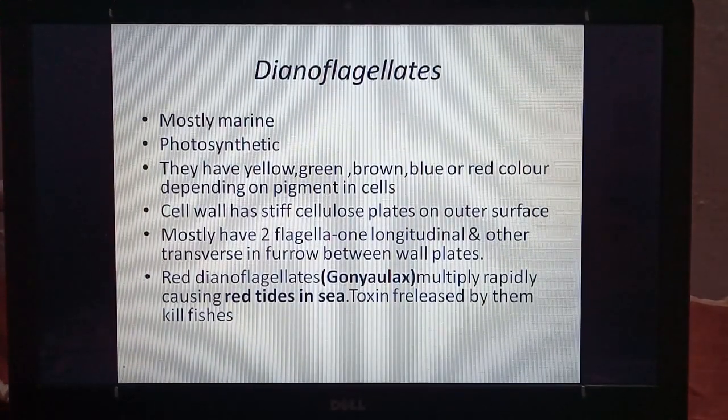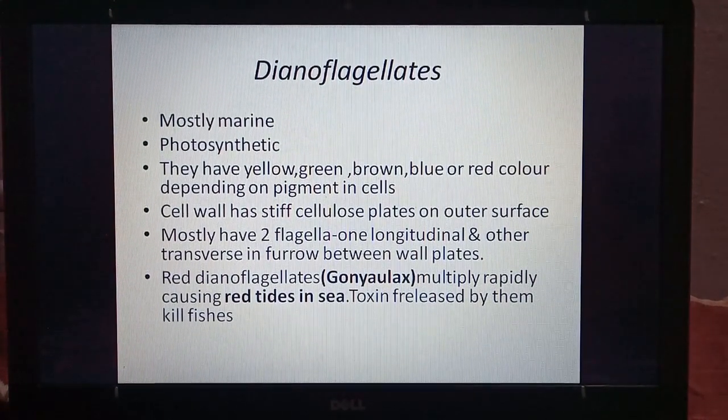Dinoflagellates. Di means two and flagellate means flagella. So they have two flagella. They are mostly marine. They are found in seawater. They are photosynthetic. They make their own food. They have different colors, so they may be yellow, green, brown, blue or red depending on pigment. The cell wall is stiff. Stiff means hard. Cellulose plates, so there are many plates on outer surface.